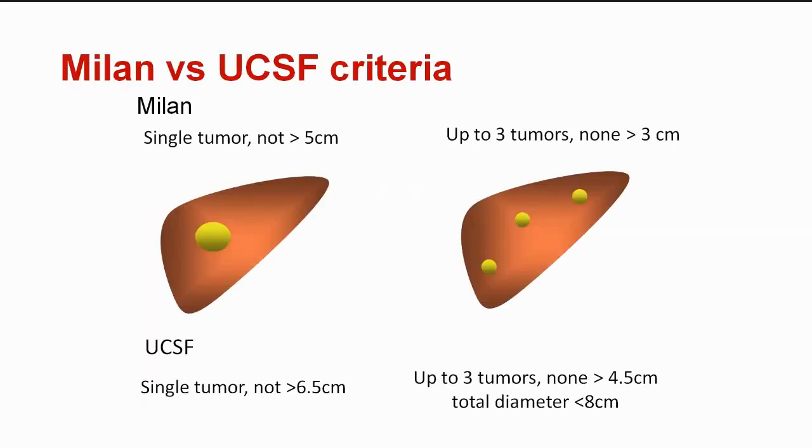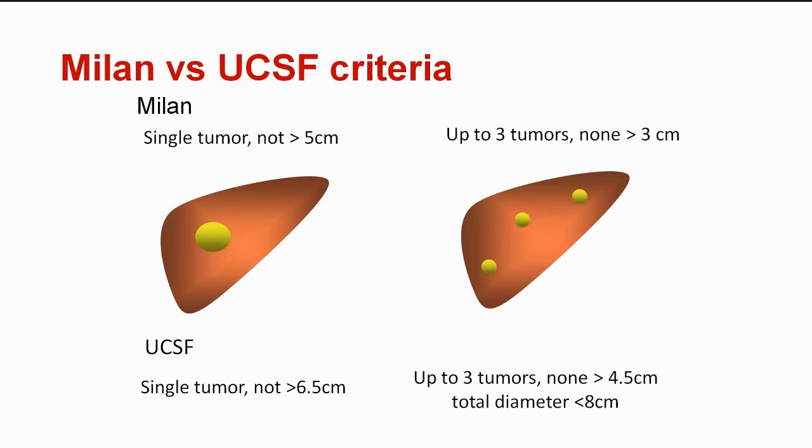For liver transplant, two important criteria are used. Milan criteria are used, which are very stringent. They accommodate either a single tumor not more than 5 centimeters, or 3 tumors, none more than 3 centimeters. So this is Milan criteria.